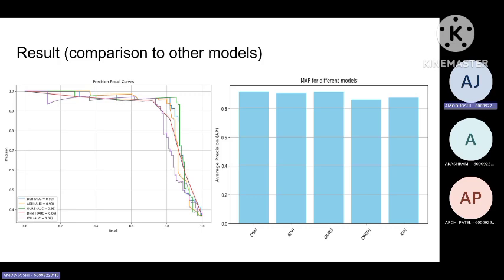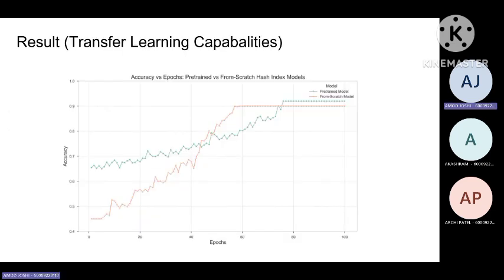We have not lost anything, and we are also giving interpretability. On the right-hand side, we can see the mean average precision of our model and other models. Here also, it is very clear that we have got comparable results to other models, plus we are also providing interpretability.